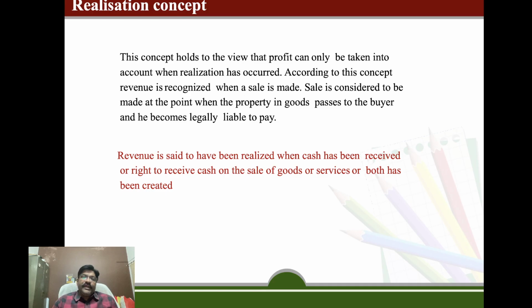This concept says that when we are making any sale or giving anything to any person or business, we are in a position to earn money from them. This is known as the realization concept, because until and unless we are in a position to give anything to anybody, we are not able to earn revenue. A revenue is said to be realized when the cash has been received or the right to receive the cash on sale of goods or services or both has been created.